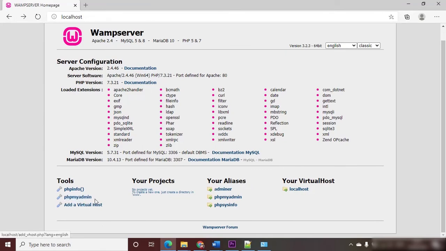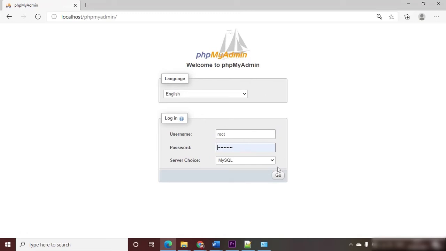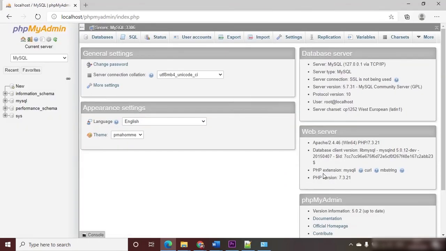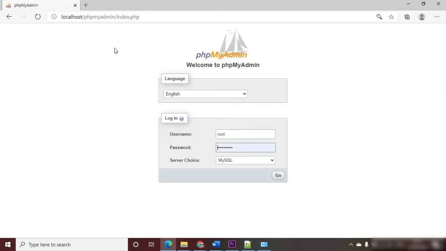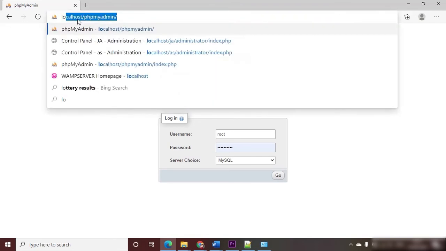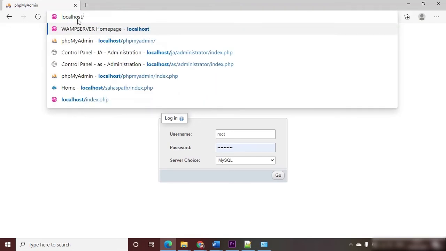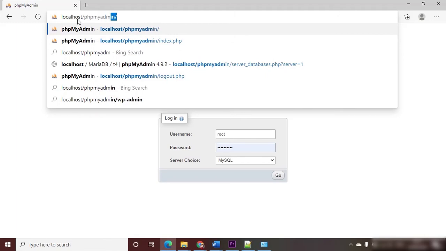Now let's go back and click on phpMyAdmin. This is the login screen for phpMyAdmin, which is a graphical interface to manage MySQL. The default username for phpMyAdmin is root and there is no password. So if you click on go, you can log into phpMyAdmin. I'm going to log off. Without going to the welcome page, you can directly access phpMyAdmin by typing localhost/phpmyadmin.